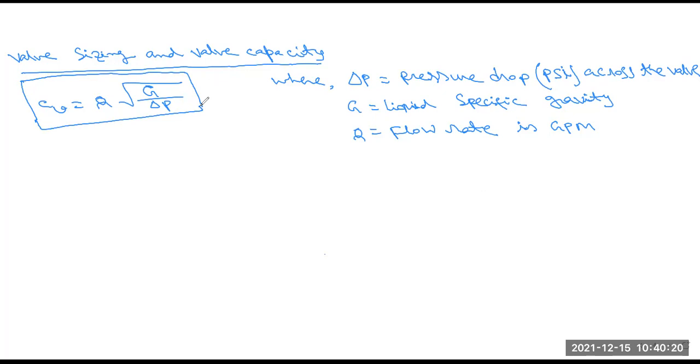In water, the specific gravity value is 1. Delta P is the change in pressure drop, and we measure this pressure drop in PSI. This pressure drop is measured across the valve also. Okay, is this clear to all of you?